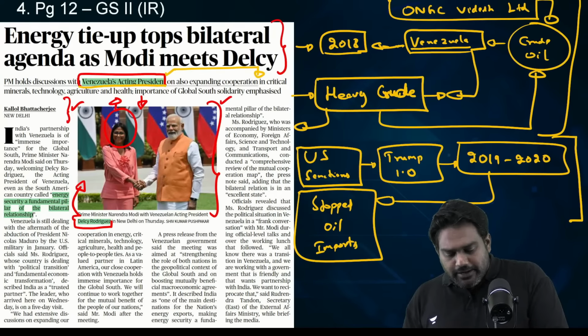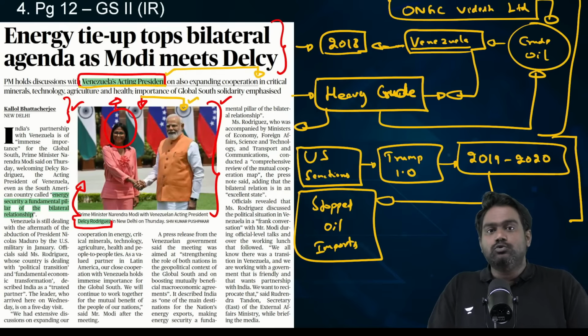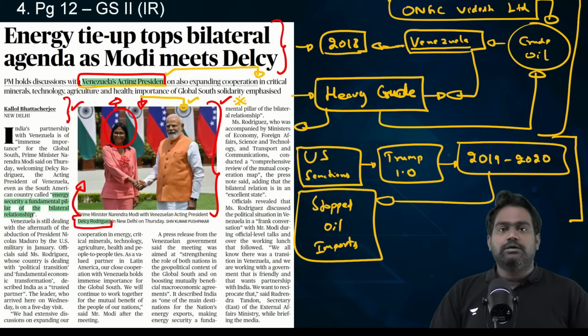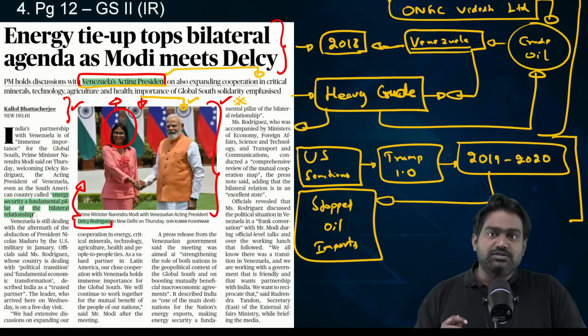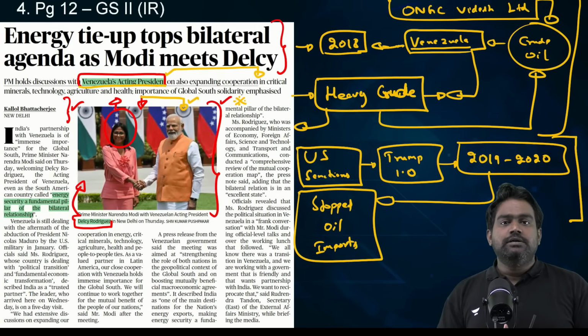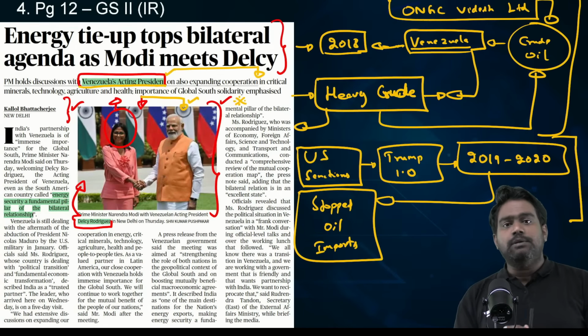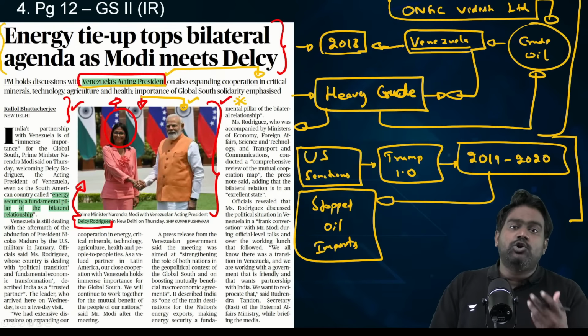And India, which has been encouraged by the US to buy Venezuelan oil, has been looking to do the same. Given the Hormuz blockade and the vulnerabilities of oil from the Persian Gulf and West Asia, India is looking to diversify the oil sources. So that's why this visit of Delcy Rodriguez is very important. And don't forget, India and Venezuela have shared a very close partnership for many decades. There was a time when Prime Minister Indira Gandhi visited the country. We do have decent people-to-people relations. And now we are focusing on collaboration in other domains as well.